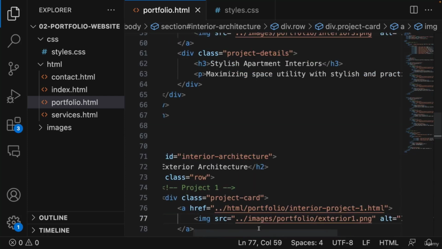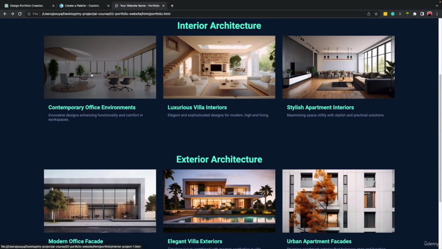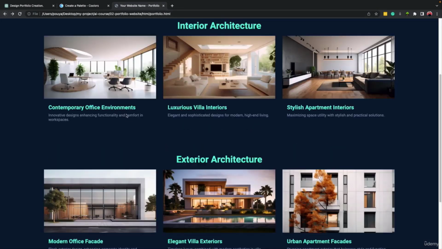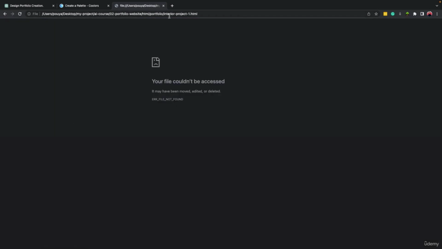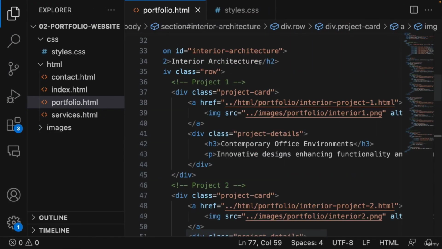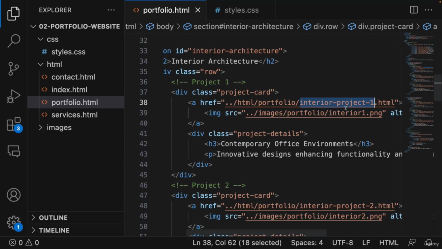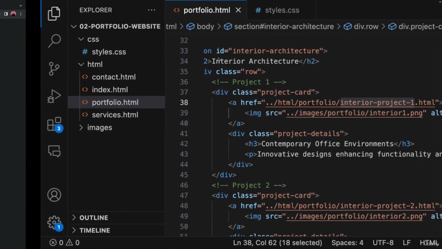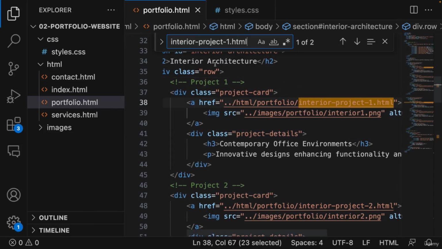Let me show you. If I click on this one, we will go to interior-project-1.html. If I click on this one, we will also go to interior-project-1. So we need to change that. We can come here. This is the interior architecture, and here is the address. This is the same address. Whenever you want to find something, for example, what we clicked on, just copy this part, come here and paste it inside the search bar and you will find it.